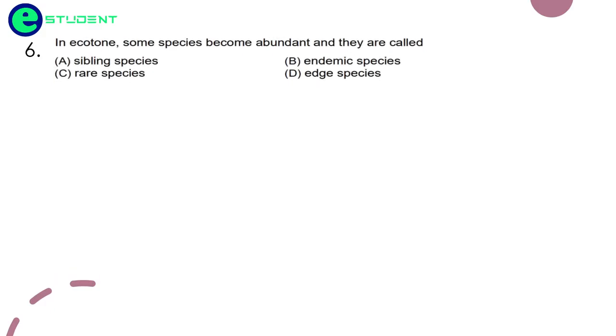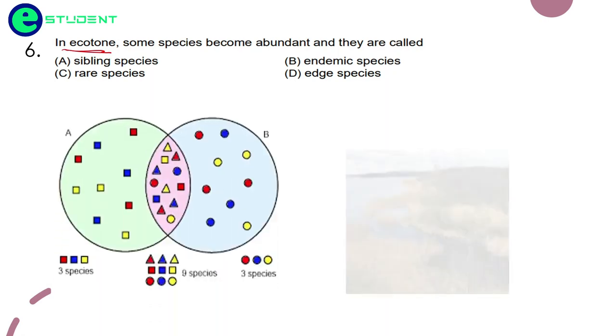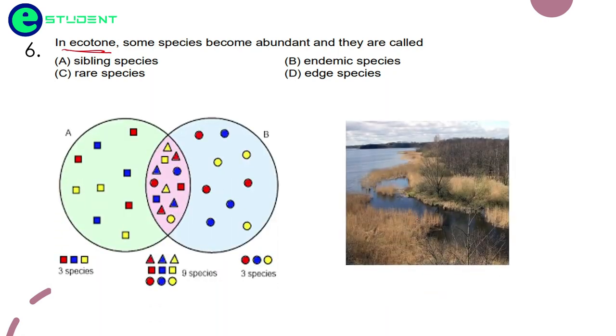Coming to the next question. In ecotone, some species become abundant and they are called as. So what is an ecotone, friends? So ecotone is a transition between two places. You see here these two ecosystems. See, this is one ecosystem, and here you see another ecosystem. And these ecosystems are divided by a place in between them. Okay, so such a place is known as ecotone. So some species become abundant and they are called as.